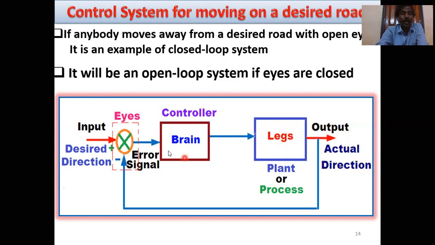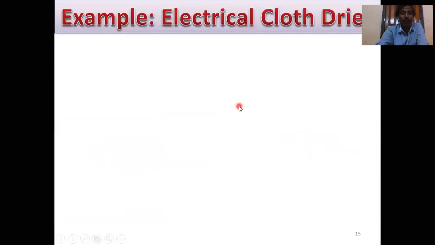If the eyes are open, then this is a closed loop system, and if the eyes are closed, then this path is not present, and this is the open loop example. So this is the control system for the open loop example.